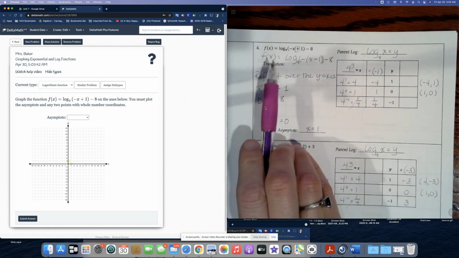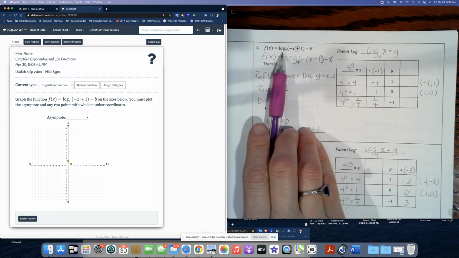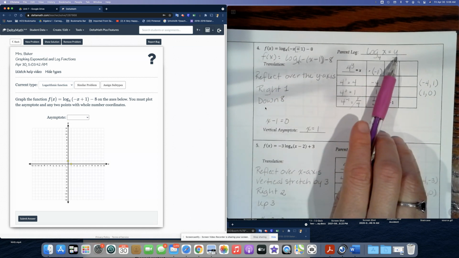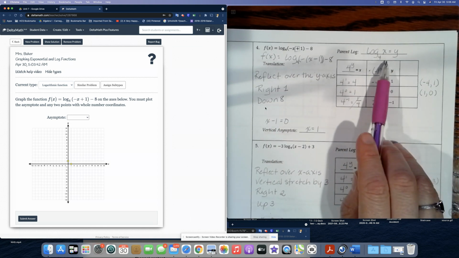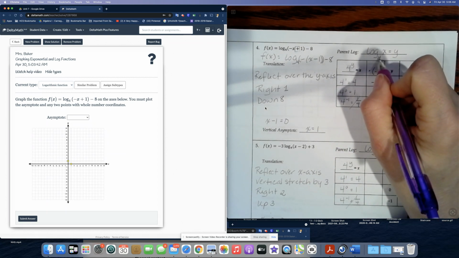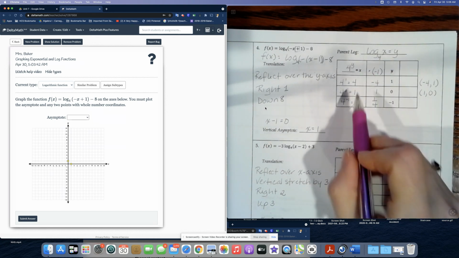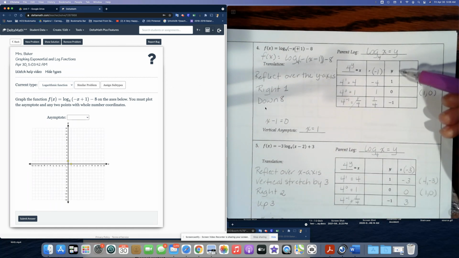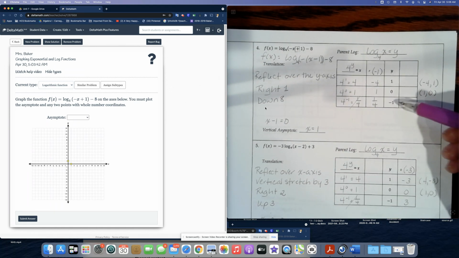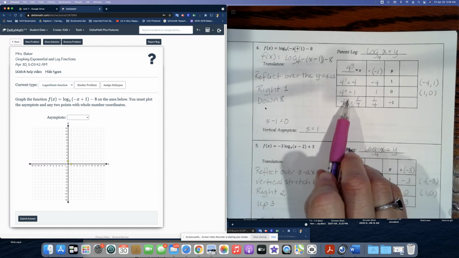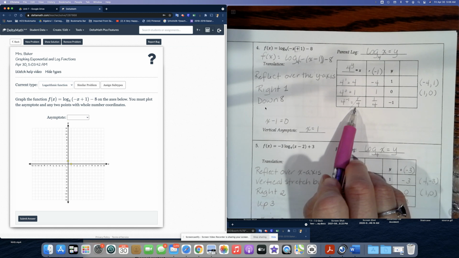Now remember, we need to write the parent log, which is the most basic or minimalist form of this equation. So it's just going to be log base 4 of x equal to y instead of f of x. And then let's go ahead and rewrite that in exponential form. So it's going to be 4 to the power of y equals x. All right, our y values are pre-populated with 1, 0, negative 1. So we're going to raise 4 to the power of 1 and get 4, 4 to the 0 and get 1, 4 to the negative 1 and get 1/4.